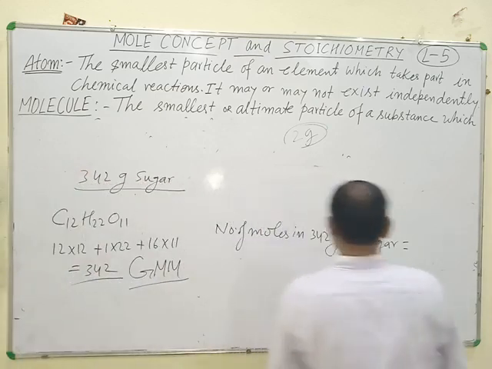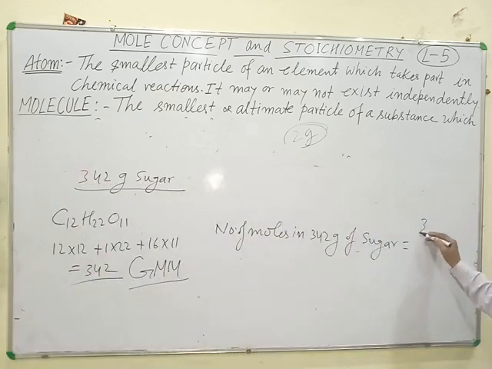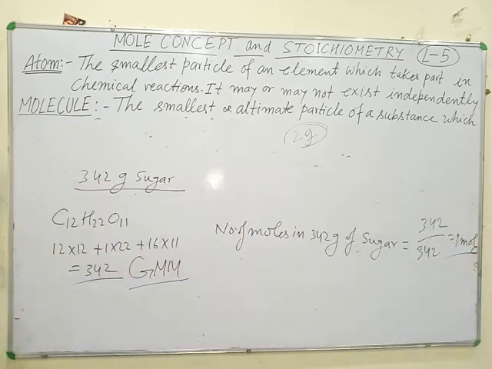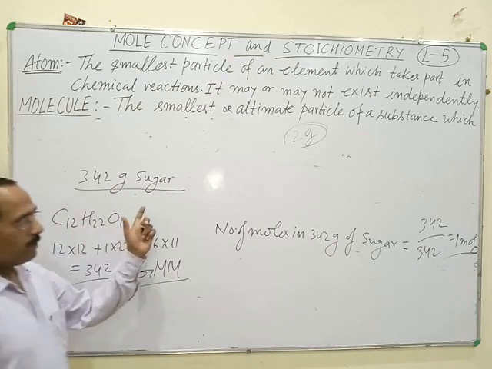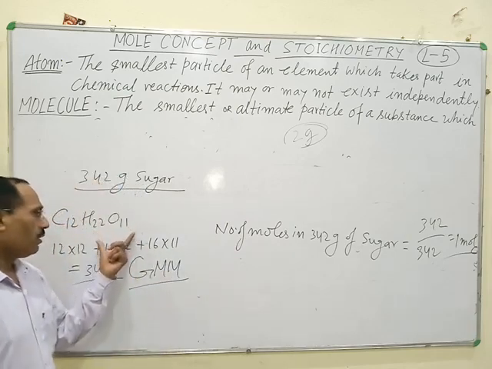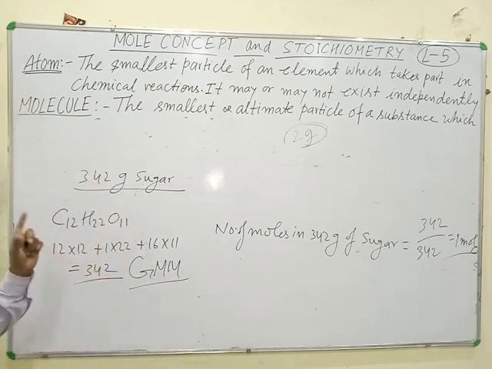So 342 by 342 is equal to 1 mole. This is the way to calculate number of moles. This is a very important topic in mole concept and stoichiometry: first of all, calculation of number of moles of any substance.